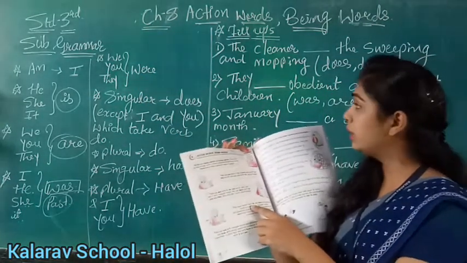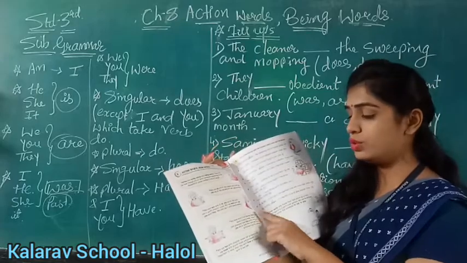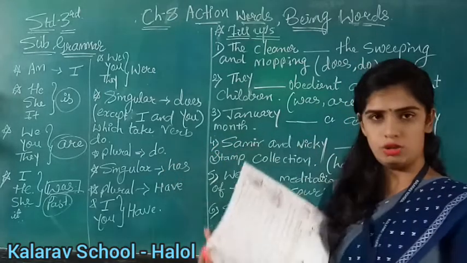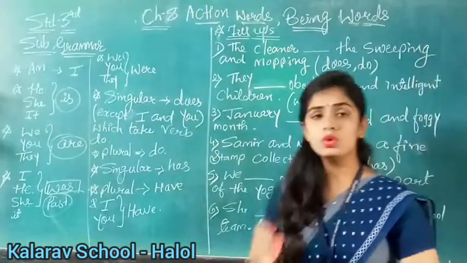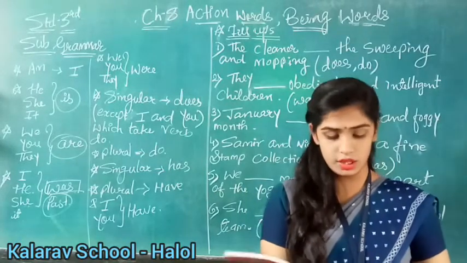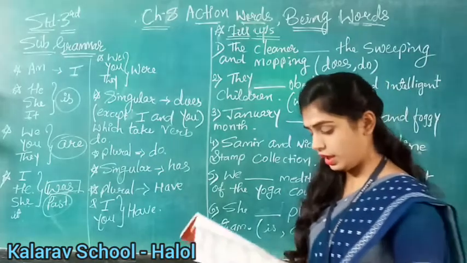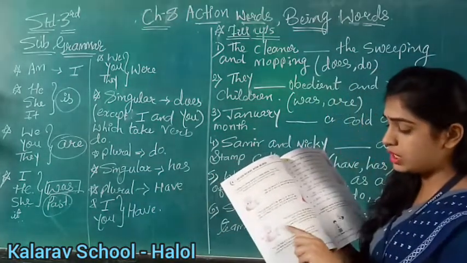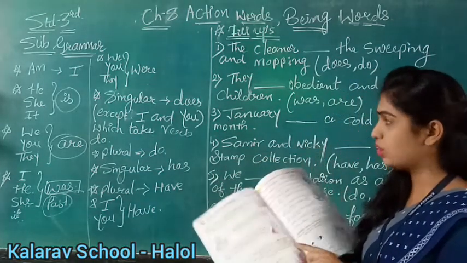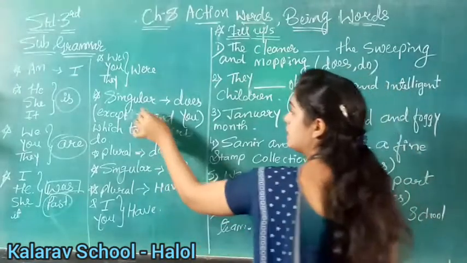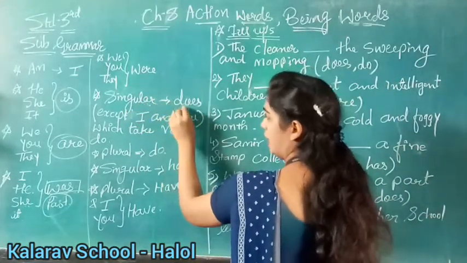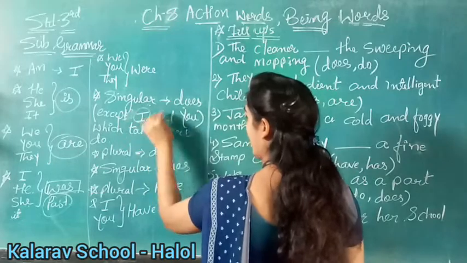Now see the next one. We have learned that do and does are used when work is being done. We will use do and does with a singular noun when work is being done. See again: singular nouns and pronouns take does with the exception of I. What I have written here, see: singular nouns take does except I and you.